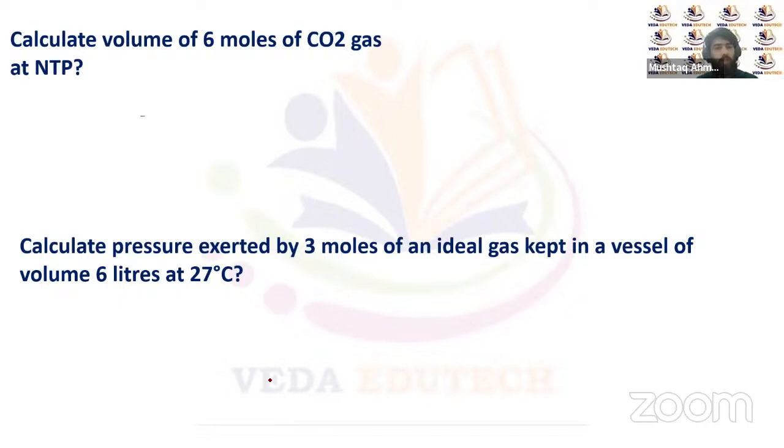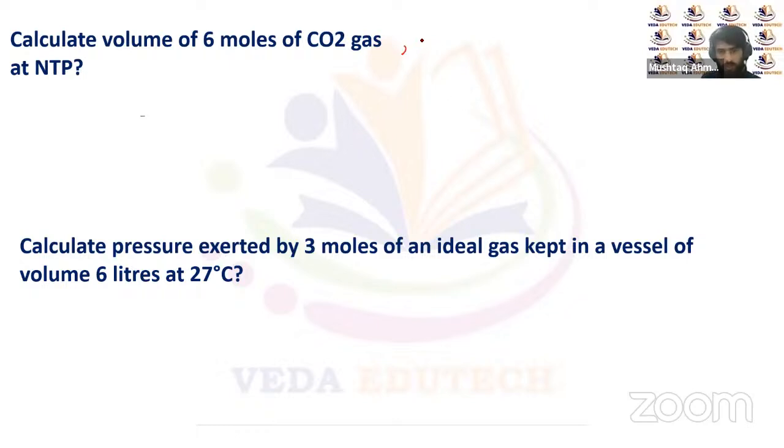Now let's calculate the volume of 6 moles of carbon dioxide gas at NTP. NTP is normal temperature and pressure, so its normal temperature will be around 27 degrees centigrade, and the pressure will be 1 atmosphere. So we have to calculate the volume of 6 moles of carbon dioxide gas. Any ideal gas at NTP has to have the volume equal to 22.4 liters, right?